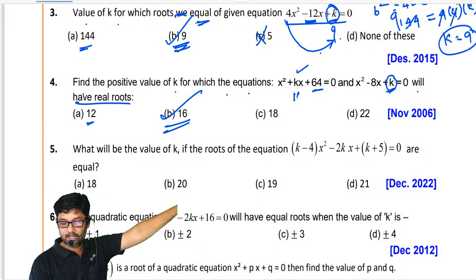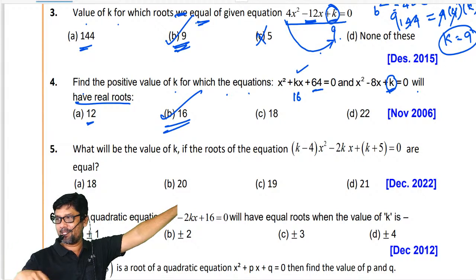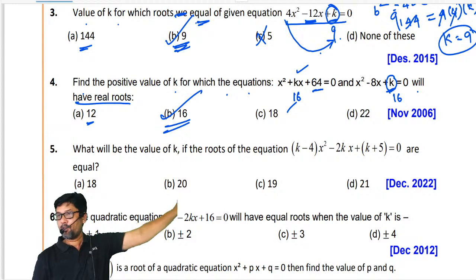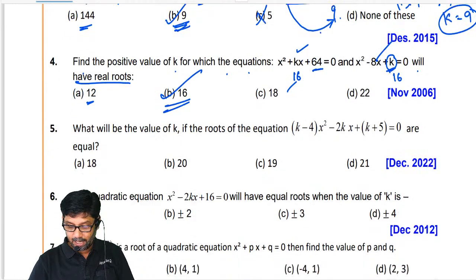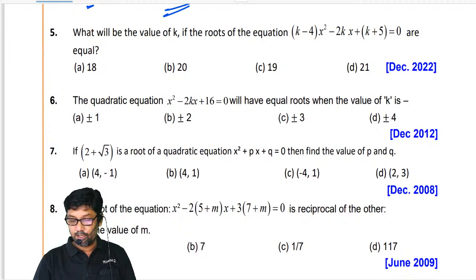I'm checking 16, I'm putting here. 8 8s are, product is 64 coming, 8 plus 8, 16. Sum is also satisfying. Here if I put 16, 4 4s are, 4 plus 4 is 8. Sir, both are coming, sir. Very good. Am I right, my dear? Yes. You can try this. Next one.